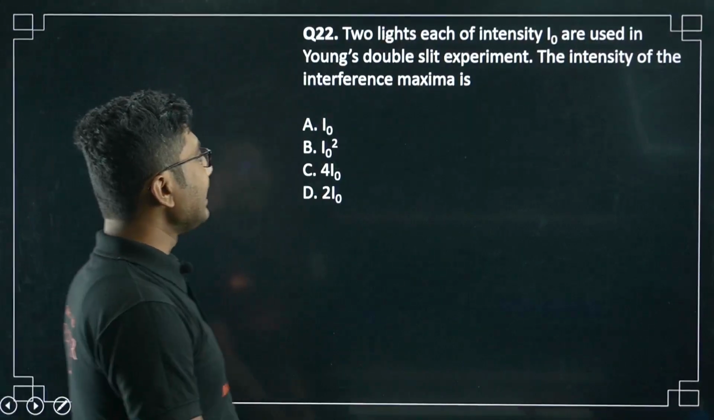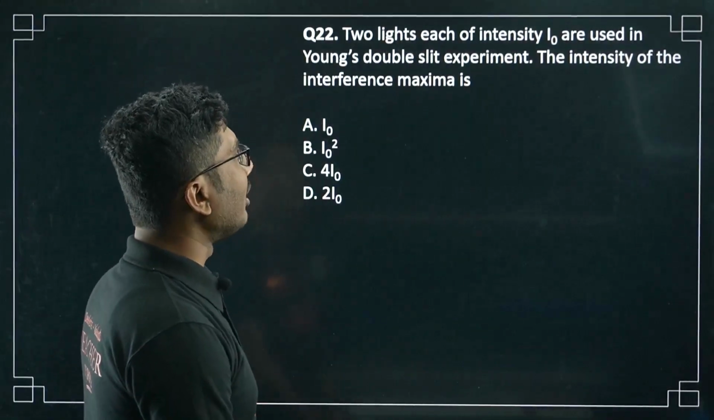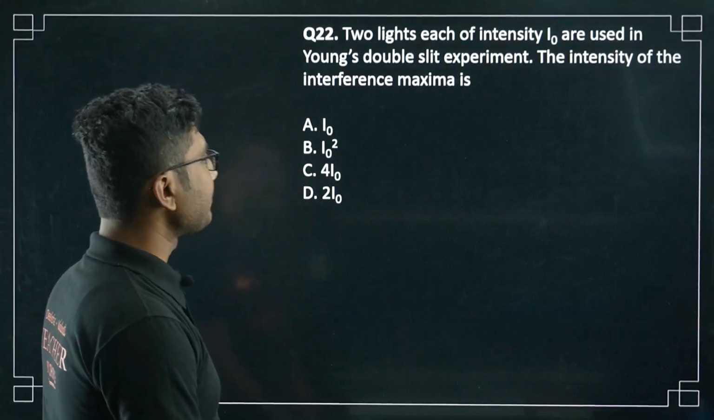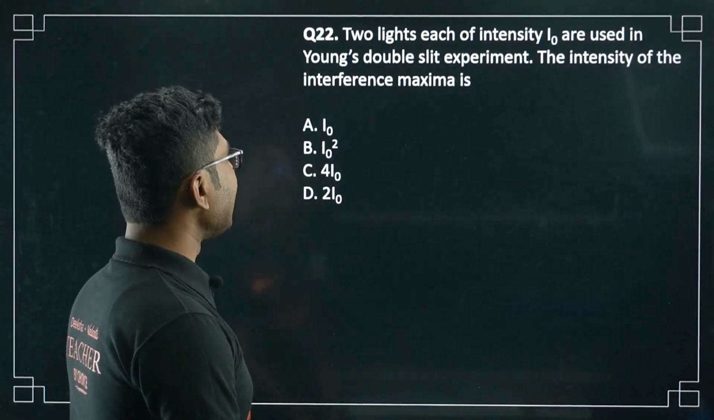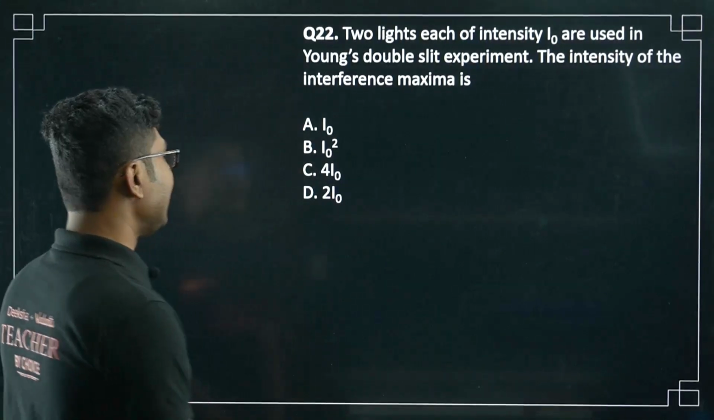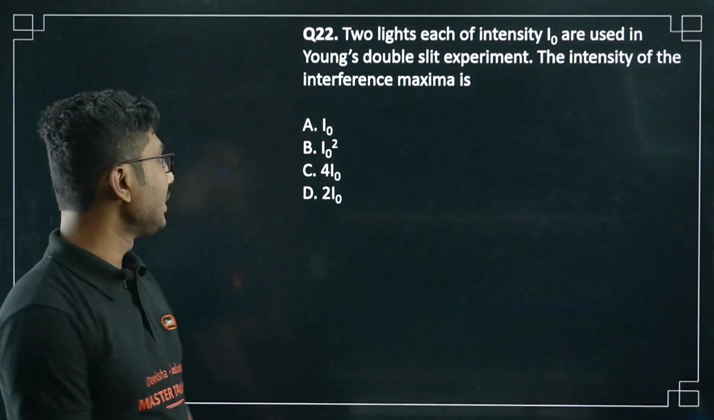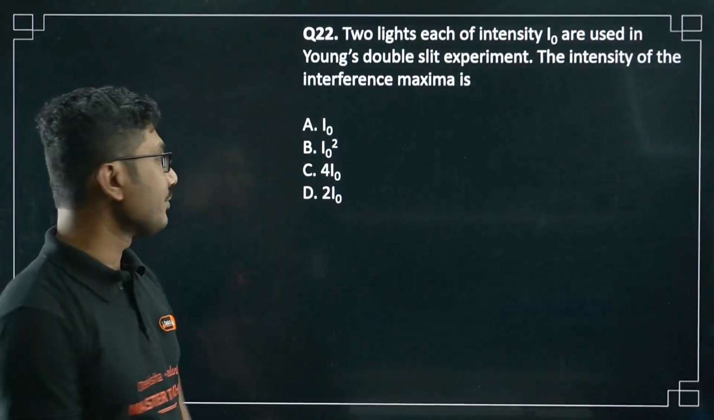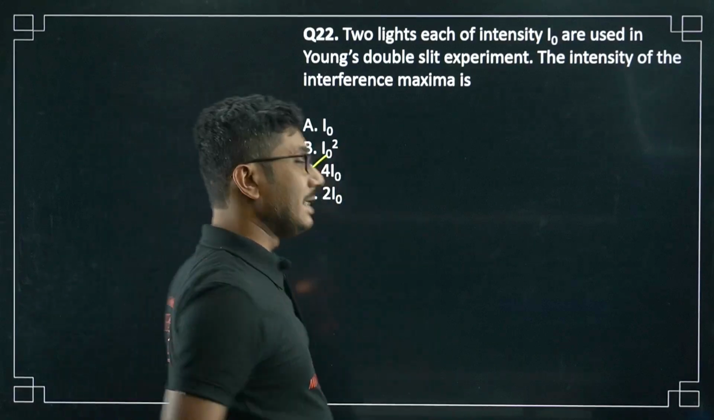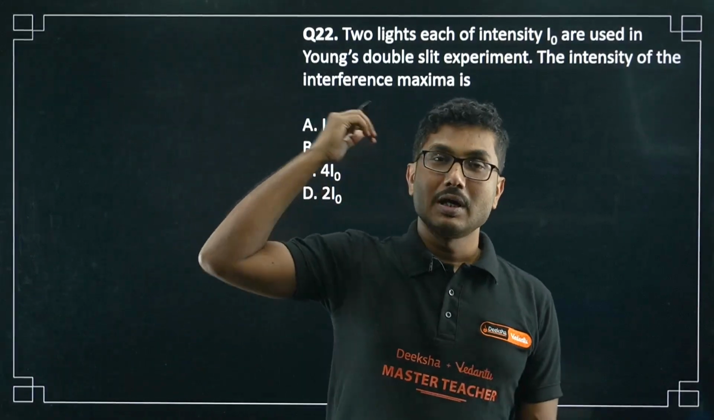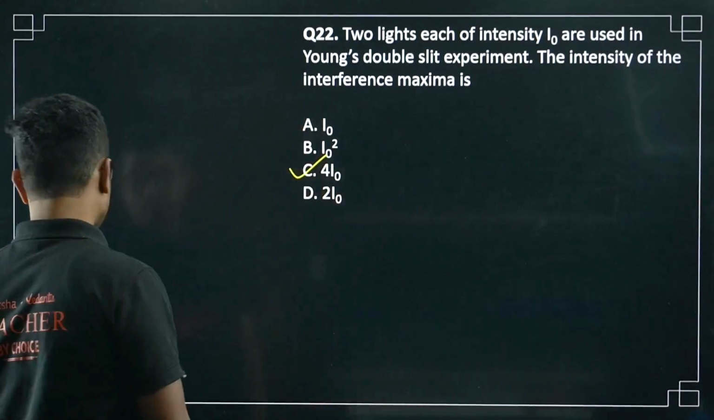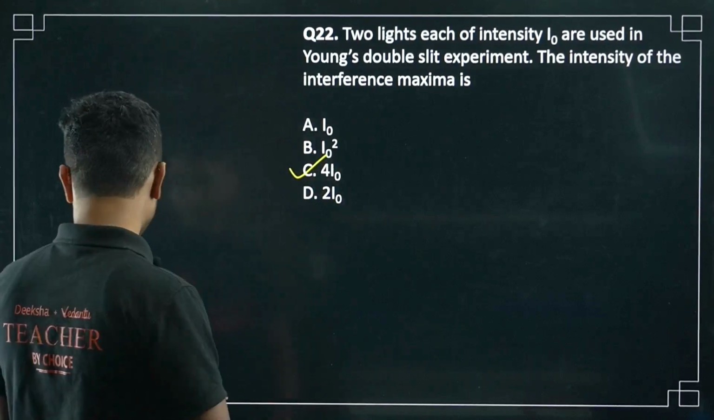Two lights each of intensity I0 are used in Young's double slit experiment. The intensity of the interference maxima is, we have seen in case of interference minima it becomes 0, in case of maxima it becomes 4I0. Okay, it is 4I0, 4 times the intensity, so that the average intensity remains the same.